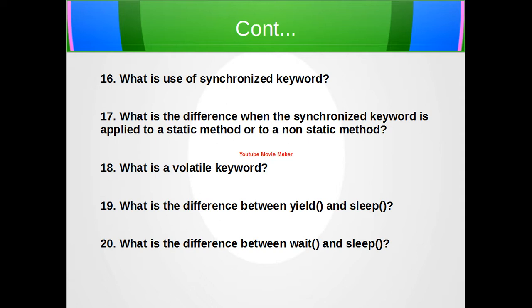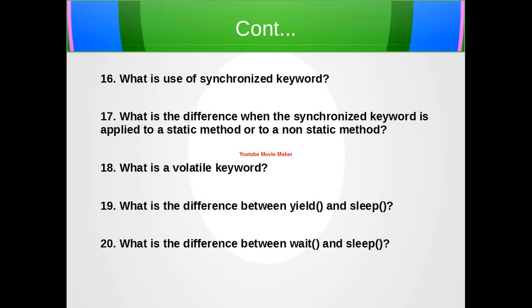Next question is what is the difference when synchronized keyword is applied to static method and a non-static method? When a synchronized non-static method is called, a lock is obtained on the object. When a synchronized static method is called, a lock is obtained on the class and not on the object. The lock on the object and the lock on the class